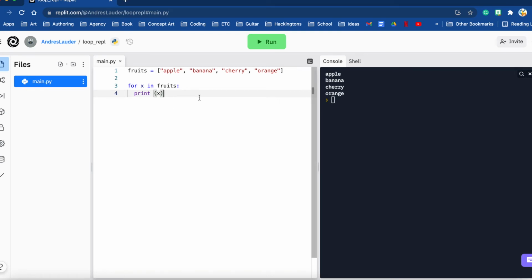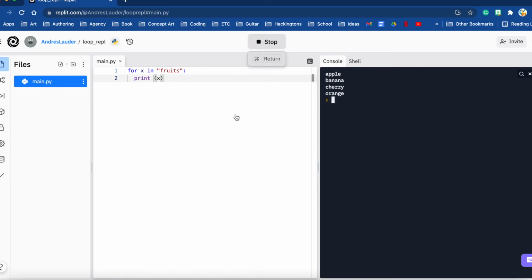So a for loop is different than a while loop, not just because it doesn't need a condition to know if it's true or false, but also because a while loop will loop depending on whether something is true or false. Now we have another example, and this one I like better because it really shows the loop in action. Let's get rid of our variable and go with fruits as a string. If we run this, you can see the loop looping into each character individually, and that's how we get this fruits printed vertically.